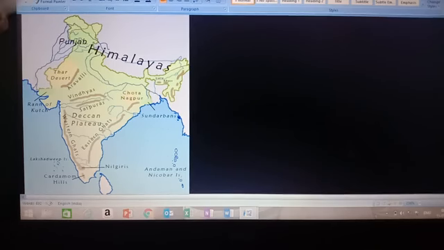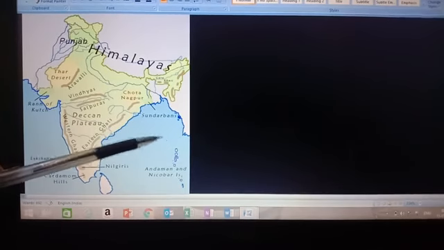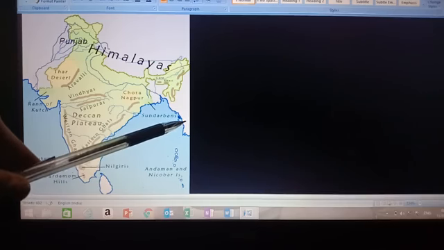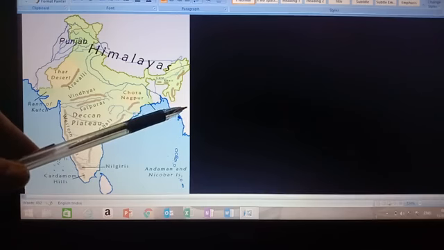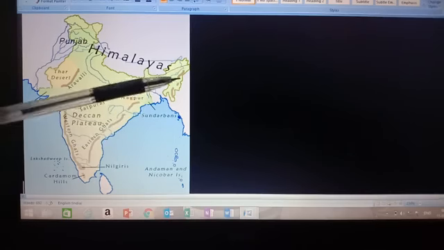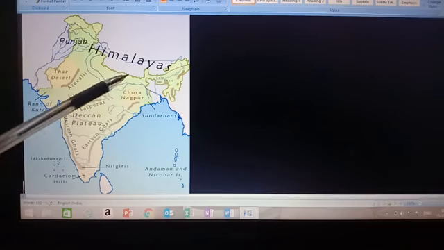Now, the Bay of Bengal branch of monsoon winds first strikes the western coast of Myanmar, and then West Bengal and the southern face of the Shillong Plateau, and here is the Meghalaya region.